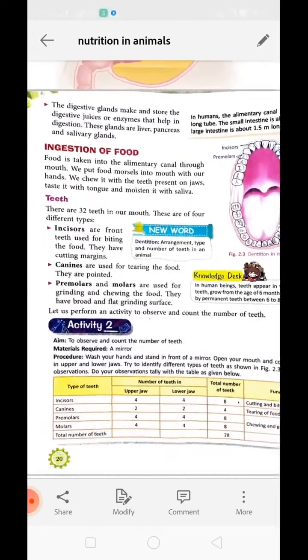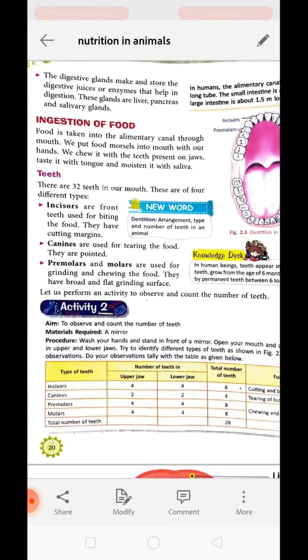First one is ingestion. Ingestion of food. Food is taken into the body through the mouth. Okay, the food is taken into the alimentary canal through the mouth. This is called ingestion. We put the food material into the mouth while eating with the help of our hand. We chew it into a very fine paste-like structure. Okay, and then we engulf it.